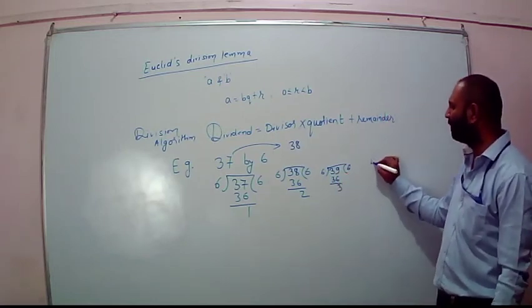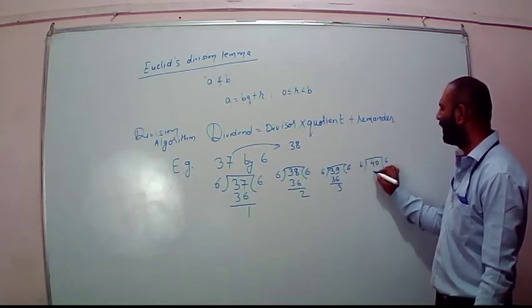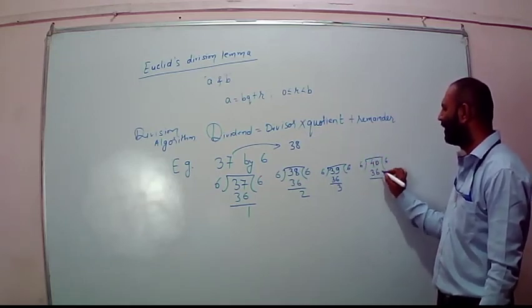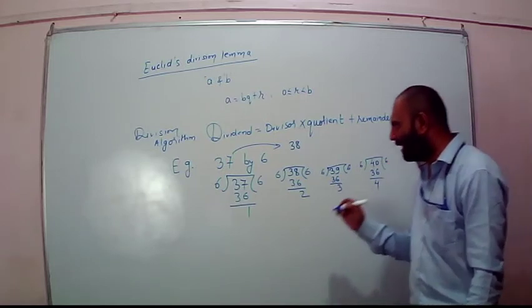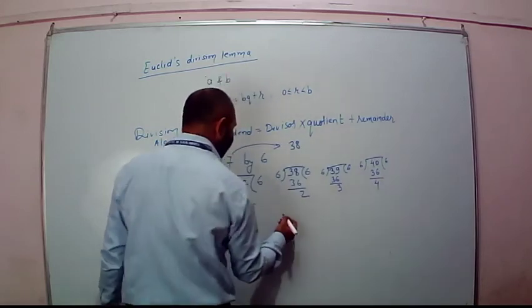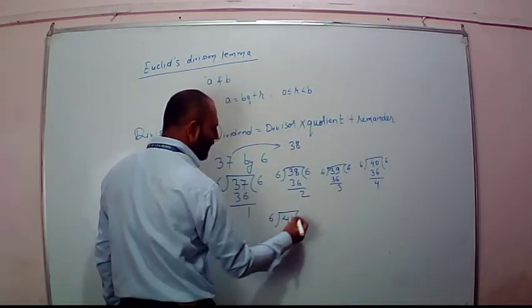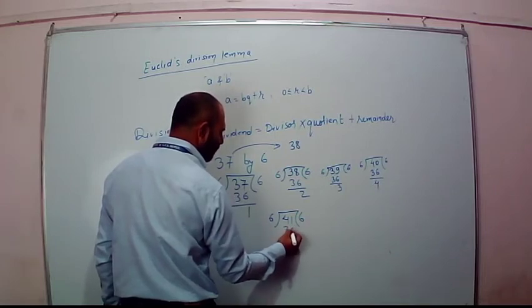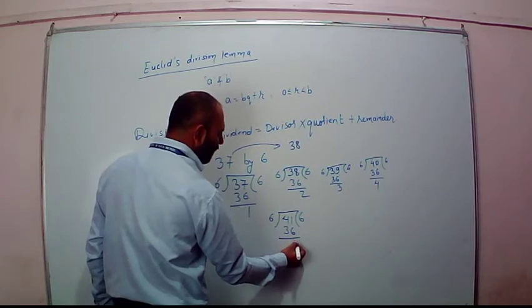Then 40, remainder is 4. Then 41 divided by 6, remainder is 5.